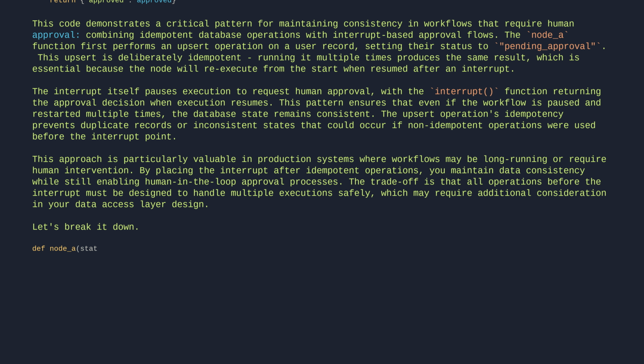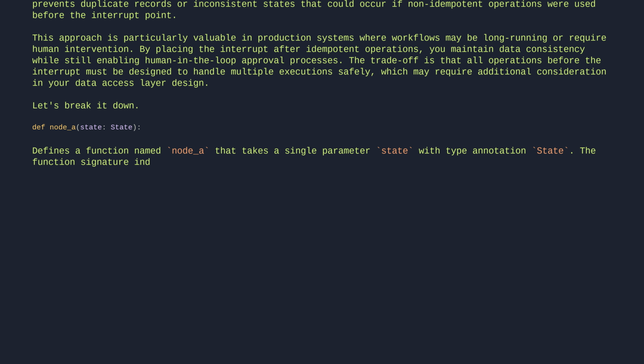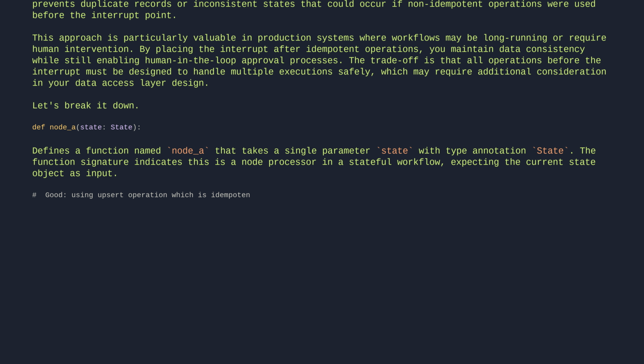def node(state). Defines a function named node that takes a single parameter, state, with type annotation State. The function signature indicates this is a node processor in a stateful workflow, expecting the current state object as input. # Good, using upsert operation which is idempotent. # Running this multiple times will have the same result.